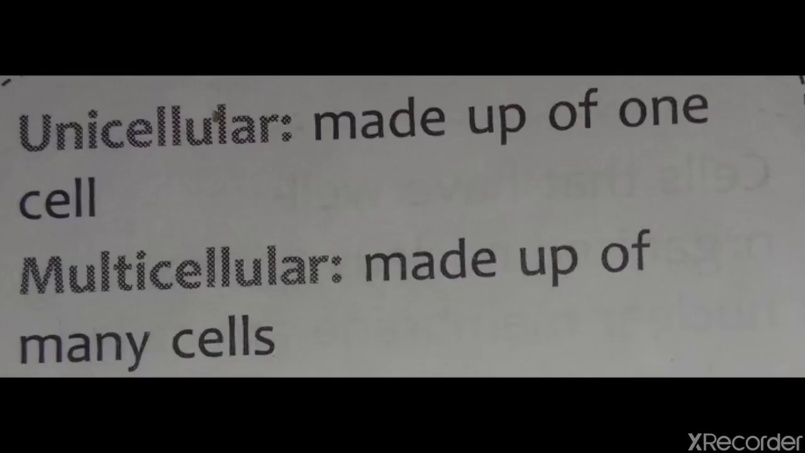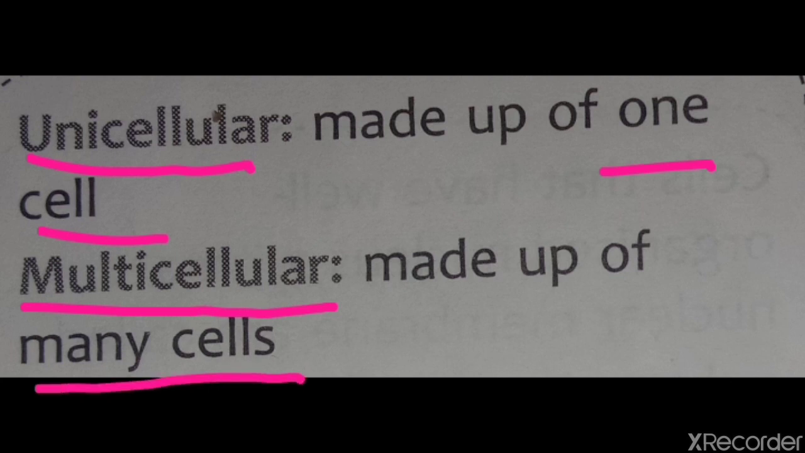If we talk about body organization, it means we see that organism is unicellular or multicellular. If any organism is unicellular, it means that organism is made up of one cell. But if any organism is multicellular, it means that organism is made up of many cells.